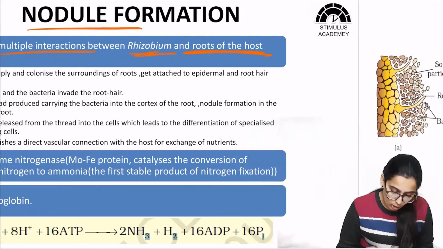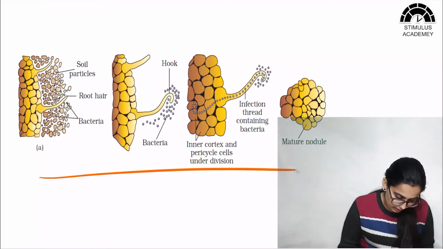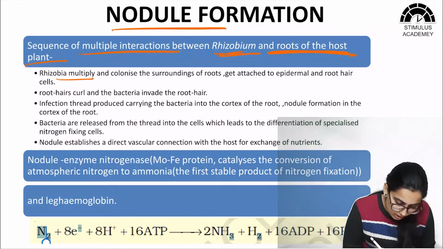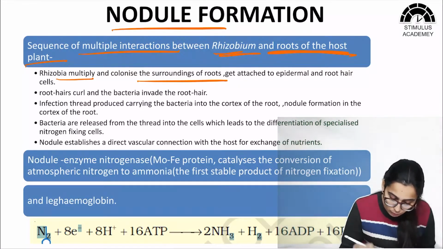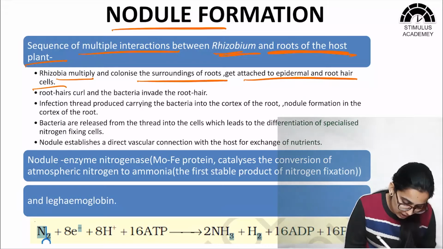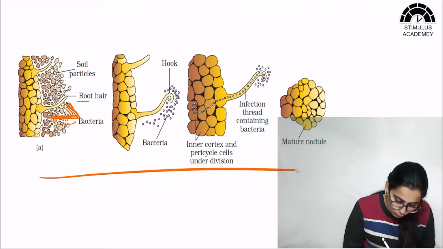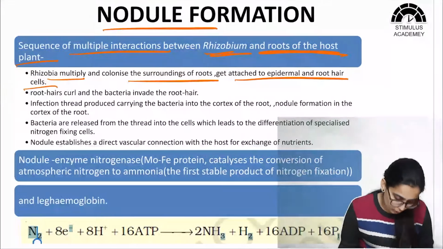Now we'll study the steps with this diagram. First, rhizobia multiply near the roots, colonize the surroundings of the roots, and get attached to the epidermal and the root hair cells. So here we have soil particles and bacteria. The bacteria are multiplying around the root hair and the epidermal cells of the root.